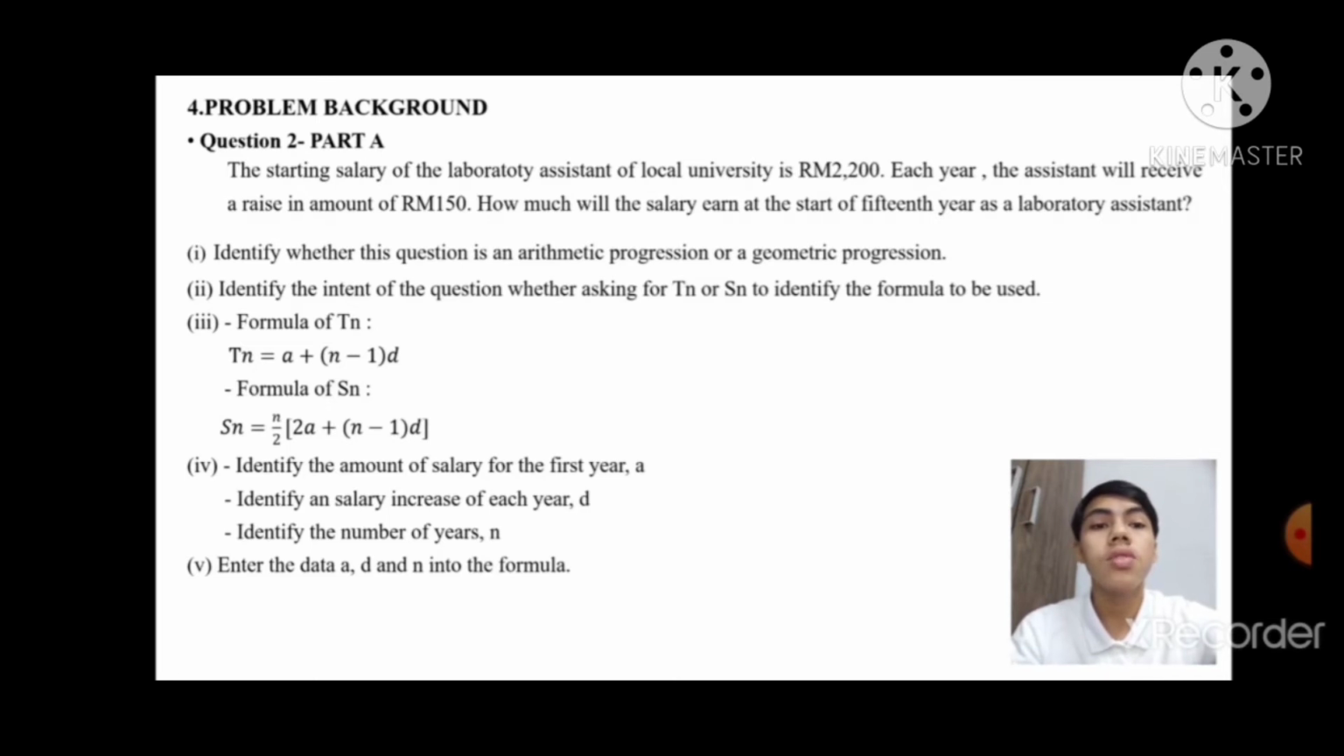Firstly, identify whether this question is an arithmetic progression or a geometric progression. Second, identify the intent of the question, whether asking for Tn or Sn, to identify the formula to be used. Thirdly, there is a formula for Tn and a formula for Sn. Then, identify the amount of salary for the first year, which is A. Identify the salary increase of each year, which is D. And identify the number of years, which is N. Lastly, enter the data A, D, and N into the formula.